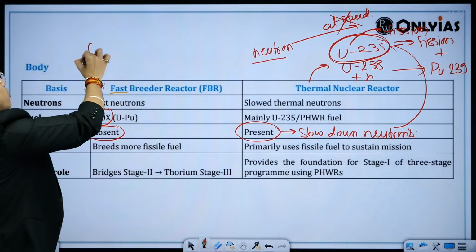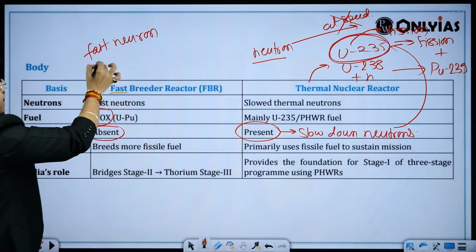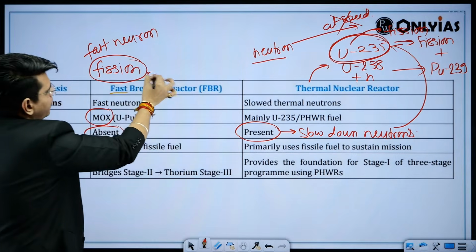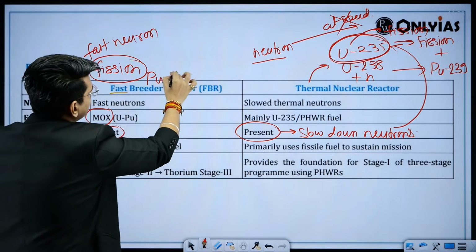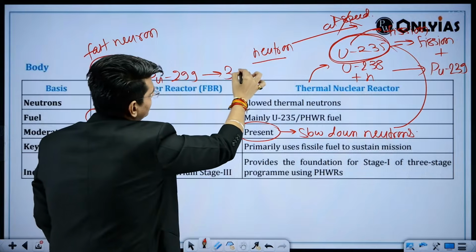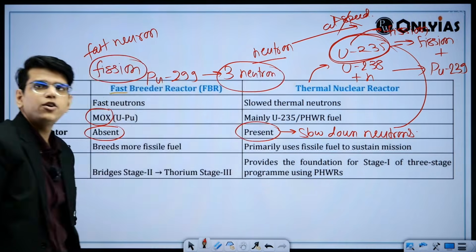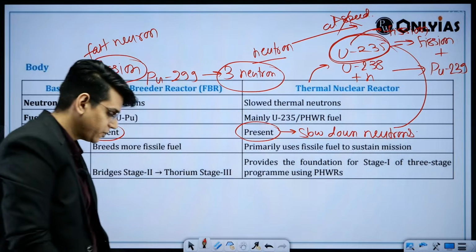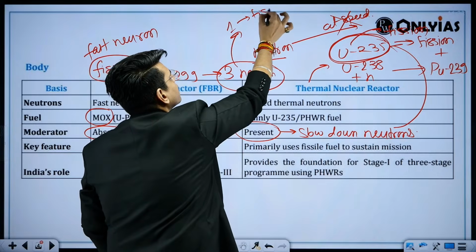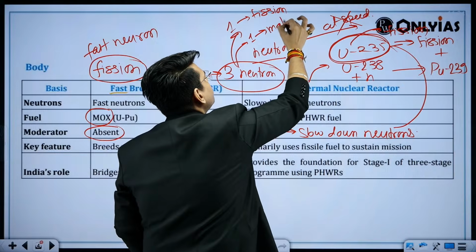We want fast neutrons, so that in the fission of the plutonium 239, one neutron can lead to at least two or three neutrons. Now we won't use all the 3 neutrons to do fission. We can use one for fission. We can use one for making the fuel.